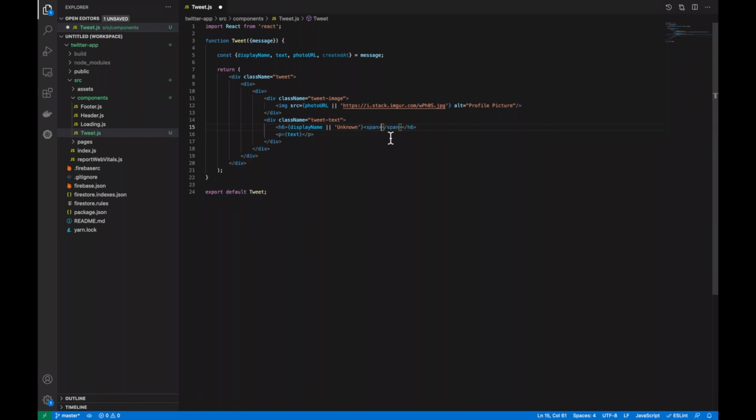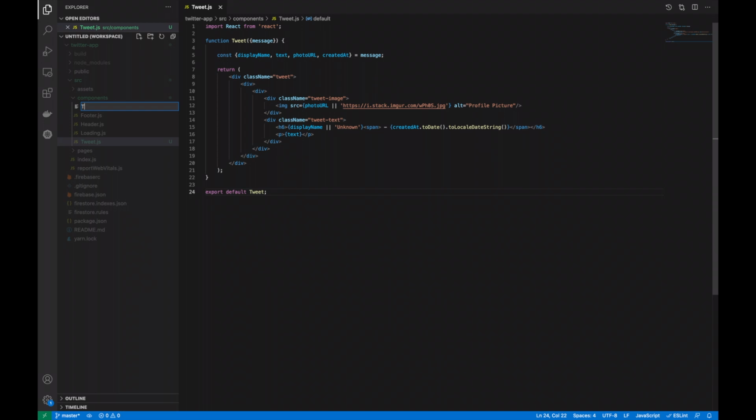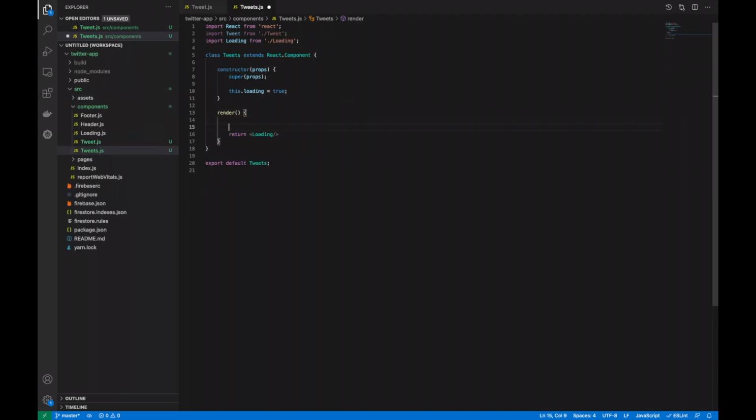Then add a span in, and we're going to pull the created at object, which comes from Firebase, which has a method toDate and then another method toLocalDateString. And that's a special Firebase object for you. Now you're done with the tweet.js, we're going to create a tweets, with the plural s, .js with a constructor, a loading section within the render, and a separate view.